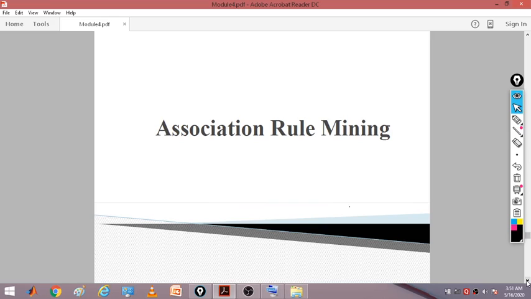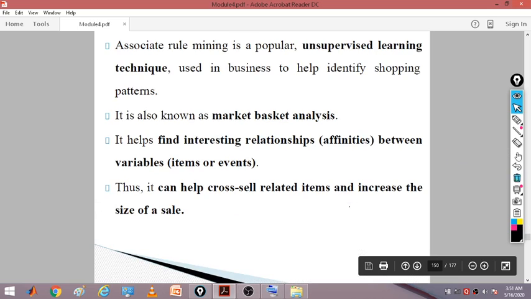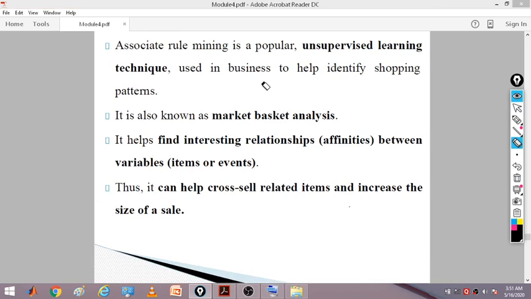So good morning students. Now we'll be starting with the next chapter, that is your module 4's last chapter, association rule mining. Association rule mining is a popular unsupervised learning technique used in business to help identify shopping patterns.